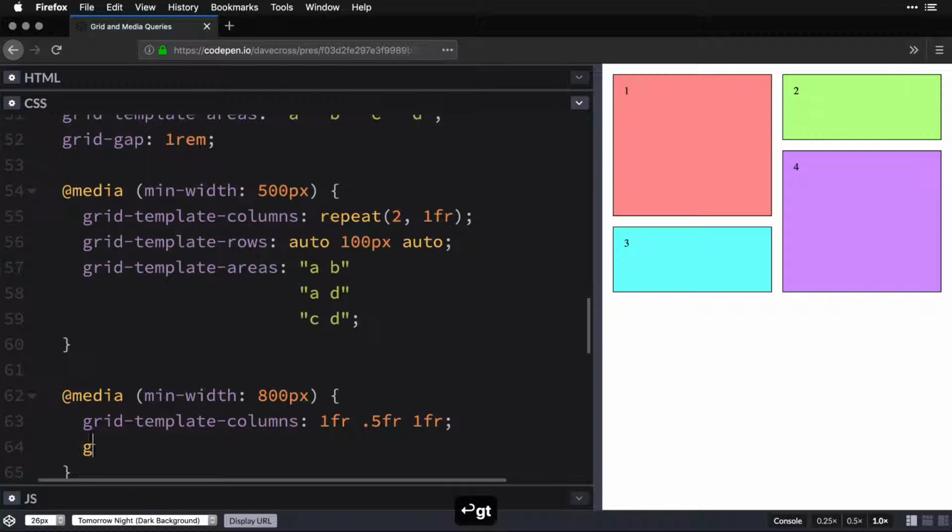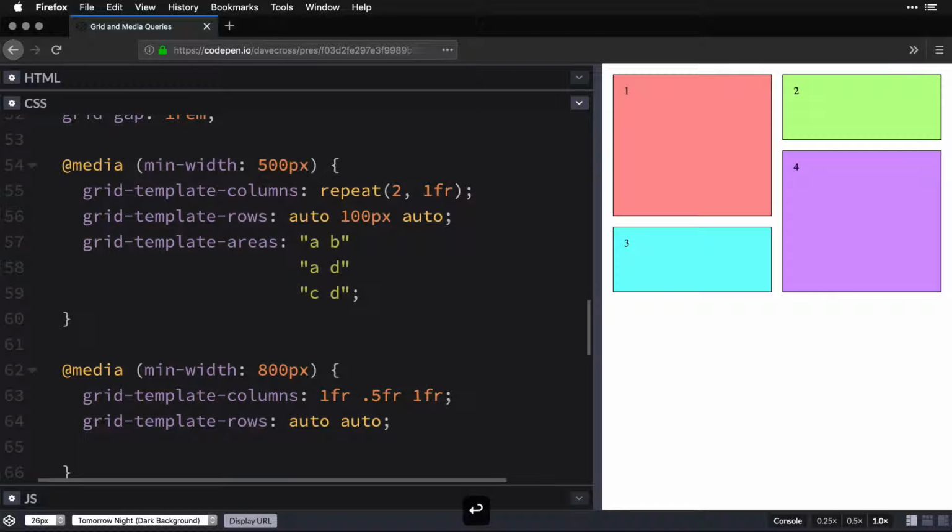Now I can add my rows again, grid template rows, just like this, and I want the rows to be auto. So I just want them to take up whatever space is available. Auto, auto, or we could have used repeat to auto. It's all good either way. Grid template areas. And again, we start building it out. Only this time we need 3 areas per row.